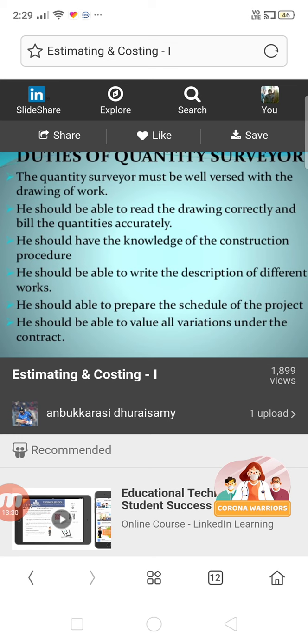And the last one is, obviously whenever you are going for the execution of the work, the first primary important thing is planning and scheduling. Planning plays a very important role, and with your planning you are going for the scheduling of the different construction activities. So with this I will just stop.